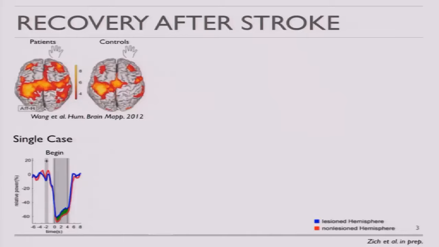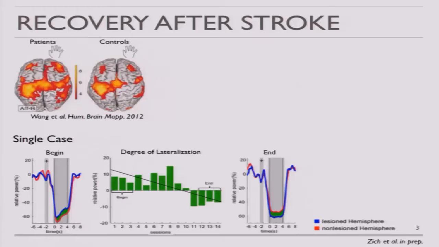And this is also what we aim for. We basically train the stroke patients over 4 weeks, every second day, using mobile EEG at the patient's home, so basically in the living room. And here you can see in this plot down here, on the x-axis is sessions, so 14 in total, and on the y-axis again the relative power in percent. And every green bar basically represents the degree of lateralization.